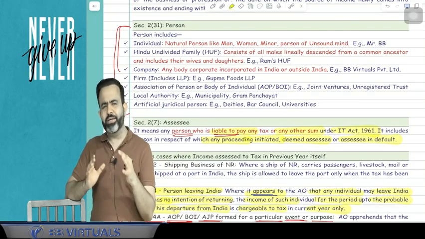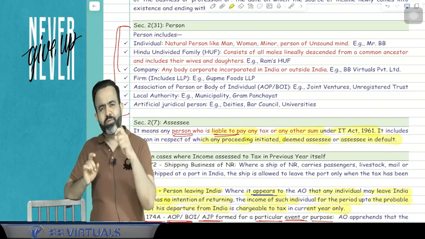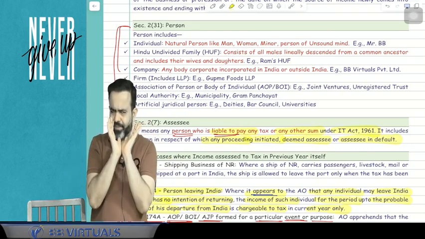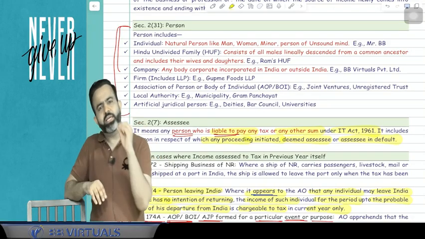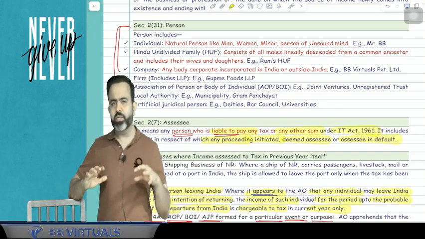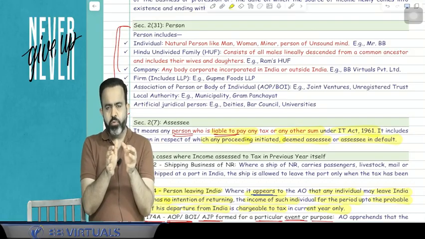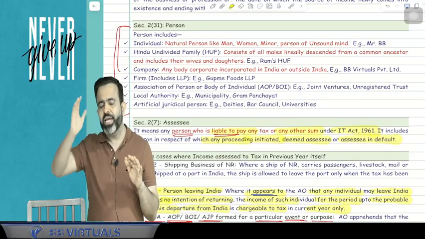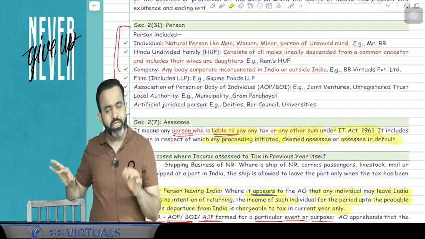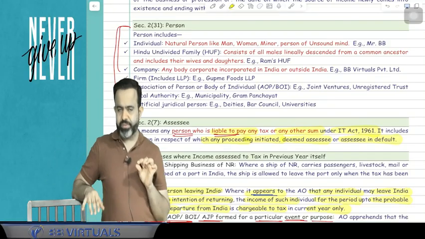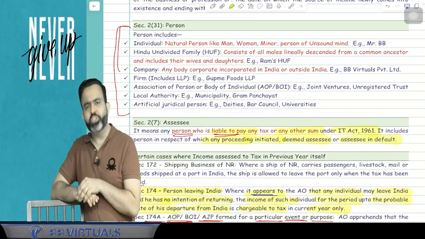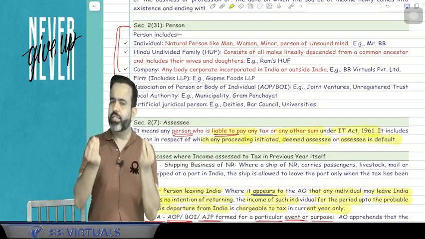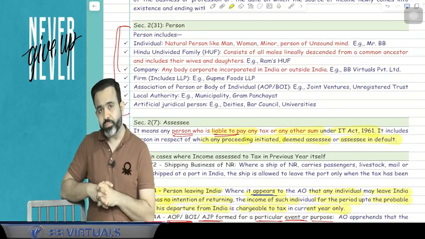AOP BOI, we always mention together only: association of persons, body of individuals, because both are similar. Now, association of persons and body of individuals means, suppose some persons came together for a specific objective and they have not created a company or a partnership firm, then that is known as the AOP BOI. For example, a joint venture. So suppose 5-6 people came together and started a joint venture, that is known as the AOP BOI.